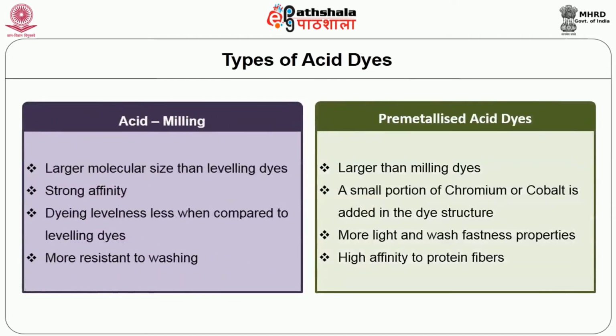So pre-metallized acid dyes or metal complex dyes are larger than milling dyes. A small portion of chromium or cobalt is added in the dye structure, and hence they have more light and wash fastness properties, and they have higher affinity towards protein fibers.